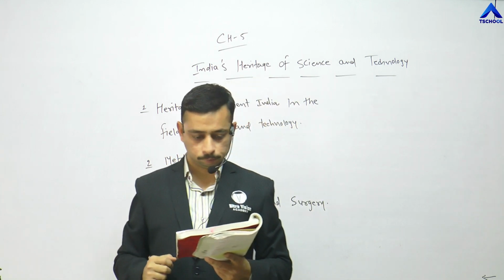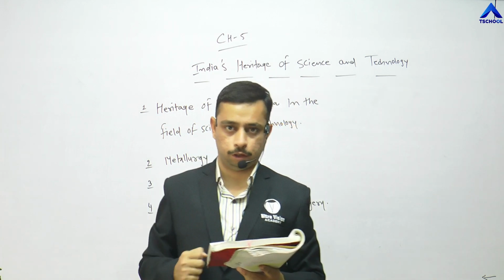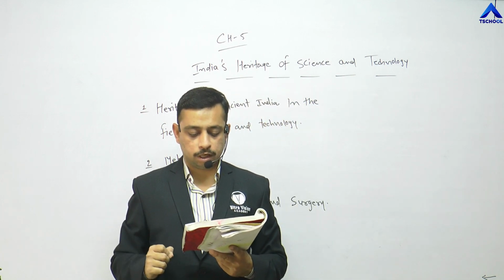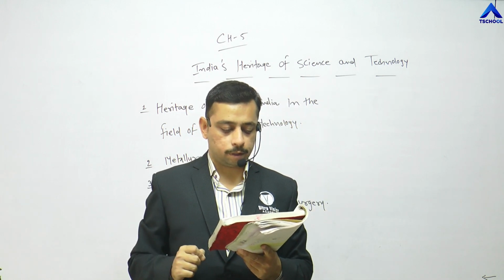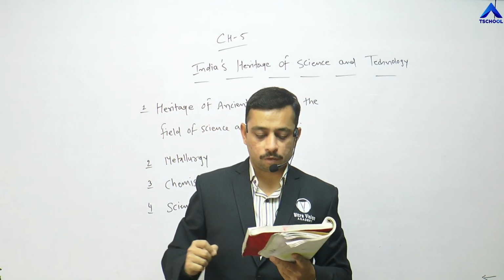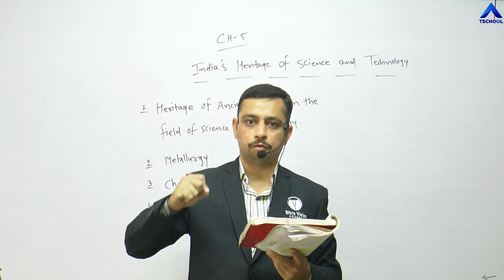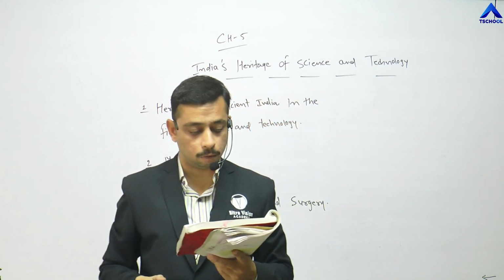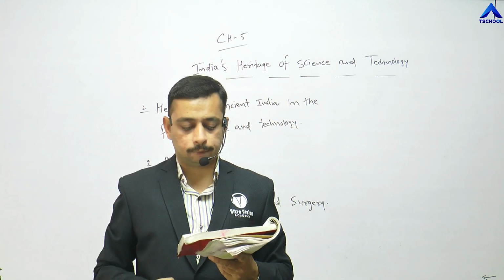Next. The first concept that we are going to see about science and technology is metallurgy. Since ancient age, the people of India have used metallurgy in their practical life. Ancient India made extraordinary progress in the field of metallurgy. A metallic idol of a female dancer discovered from the Indus Valley civilization is an exemplary achievement of ancient India. It started from the Indus Valley civilization, the place where this idol was discovered.